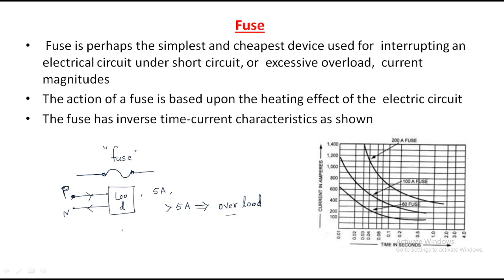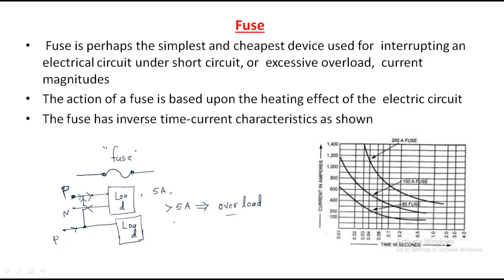And short circuit means, for example, another line is there. Some phase is supplying to some other load. We don't know that load. For example, a short circuit means both are combined due to some external problem. Then what happens? The current from the source to load is very, very high.